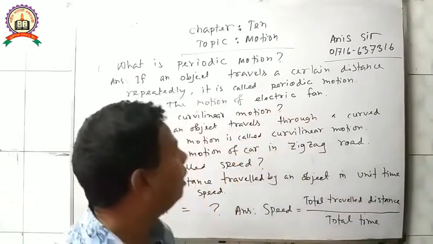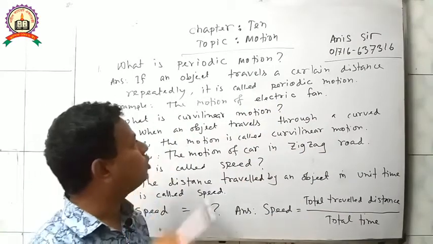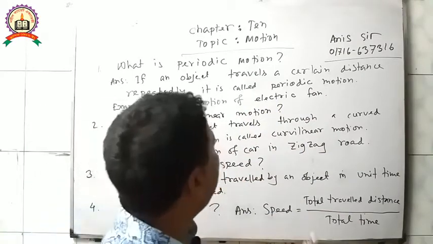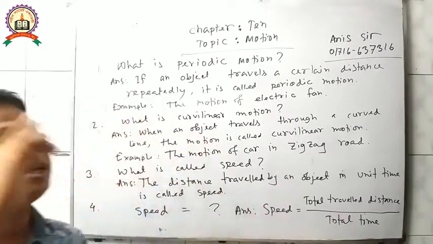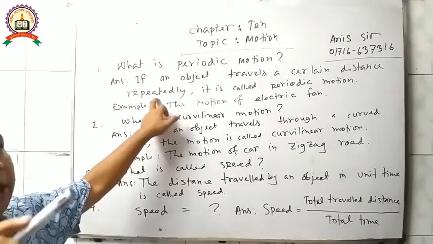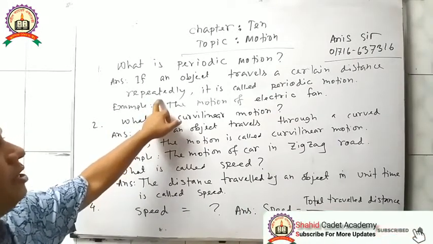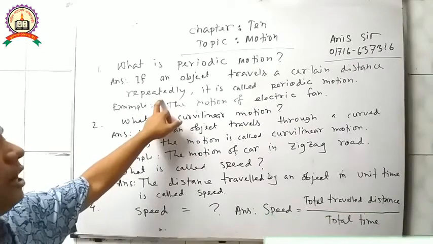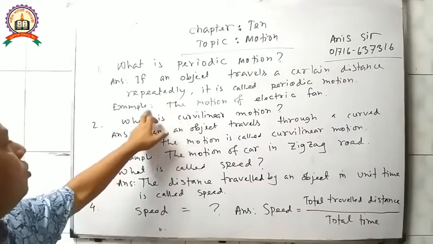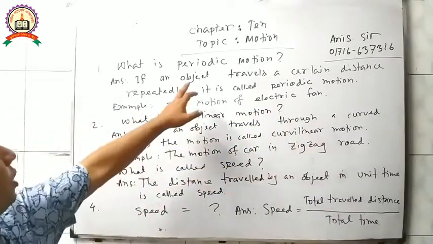It is called periodic motion because the electric fan travels within a certain distance and repeats it. So the motion of an electric fan is called periodic motion.